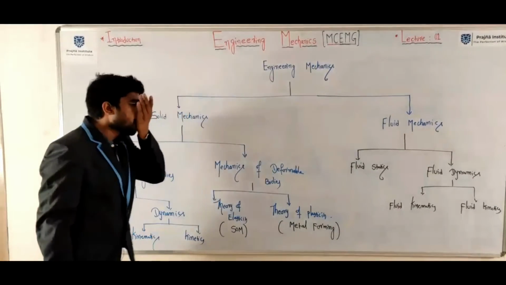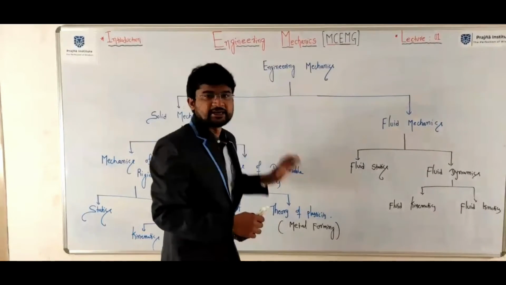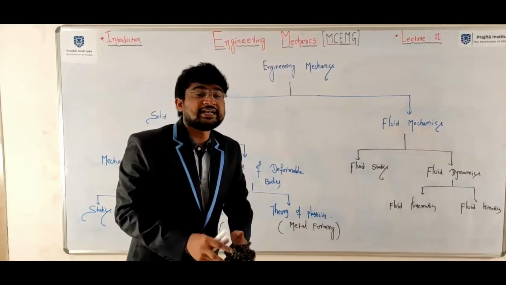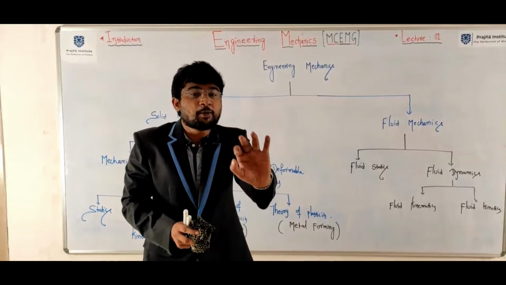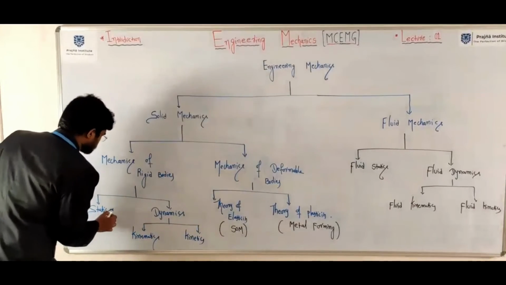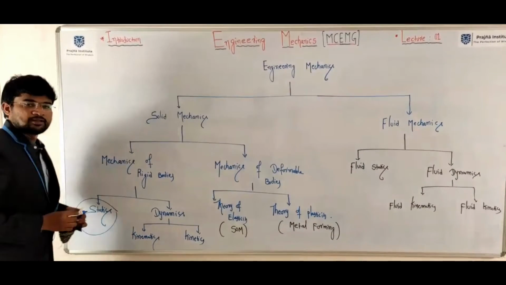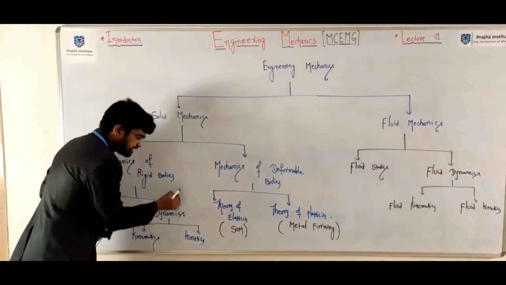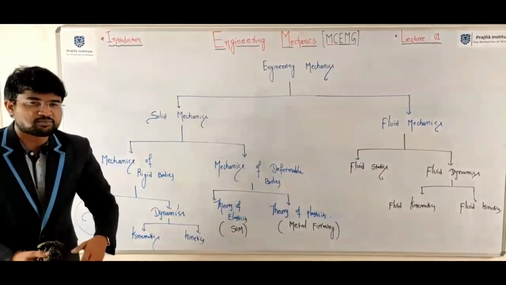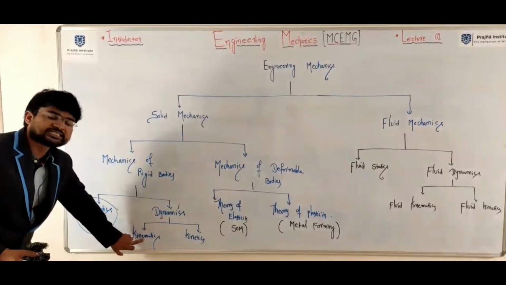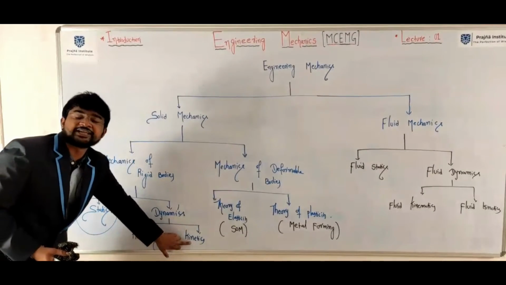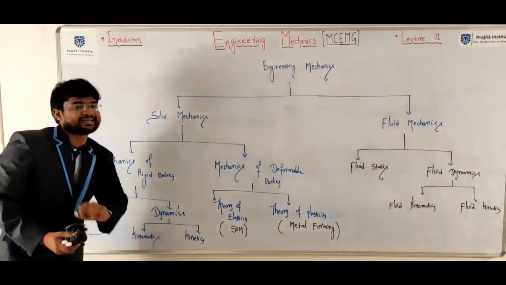Now write down: engineering mechanics is a branch of classical mechanics which deals with the study of behavior of the bodies with the state of rest, called statics, or motion, dynamics, with and without considering causes of motion. Without considering causes of motion is called kinematics. With considering causes of motion is called kinetics.